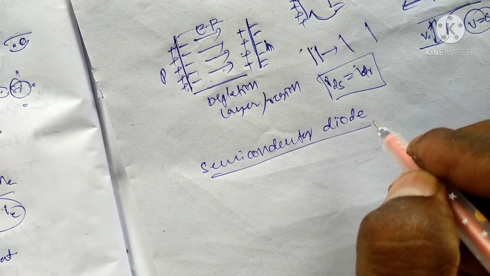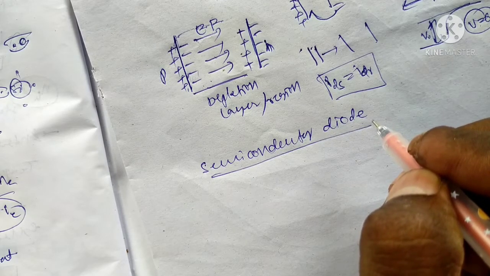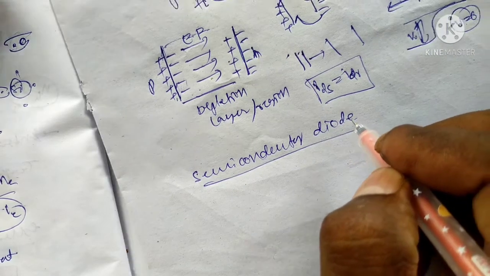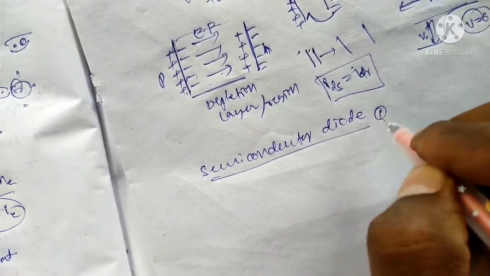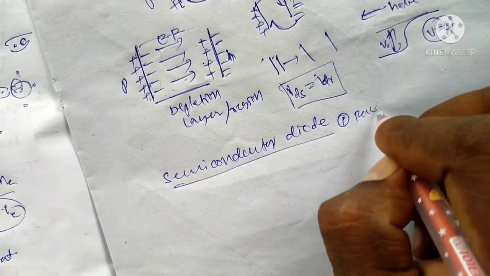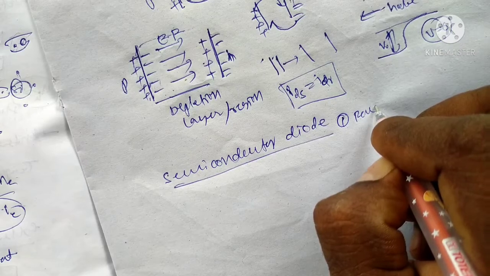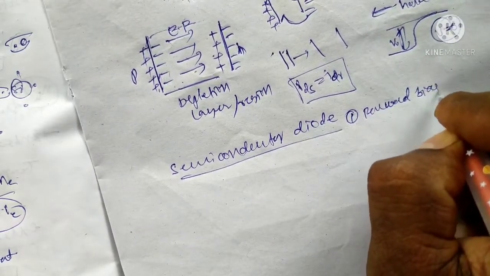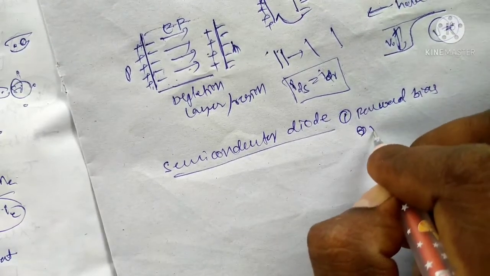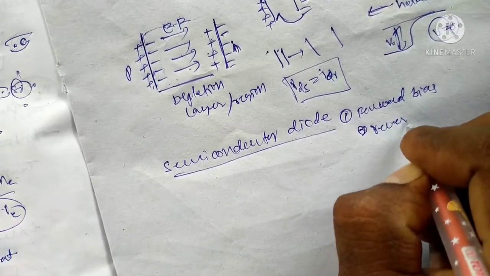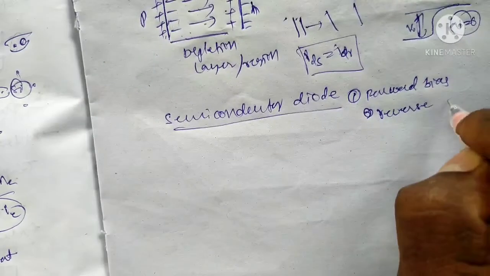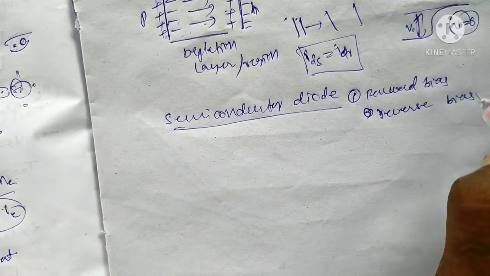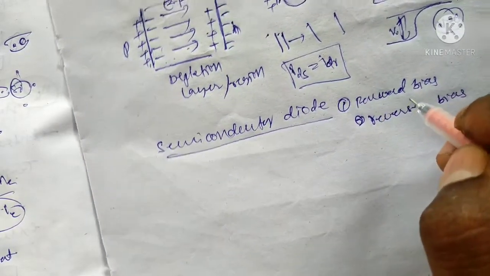The semiconductor diode can work in two ways: the first one is forward bias, and the other one is reverse bias.